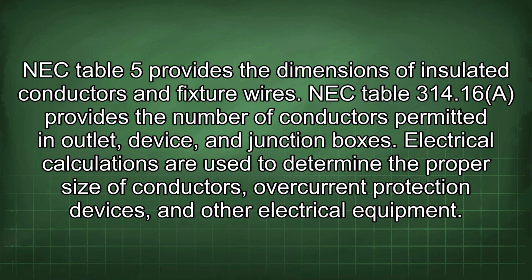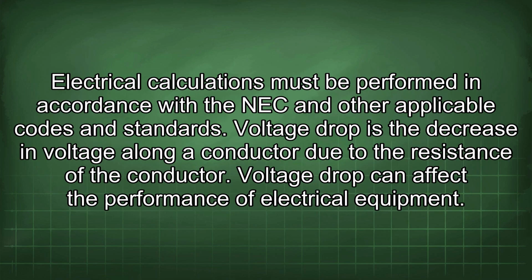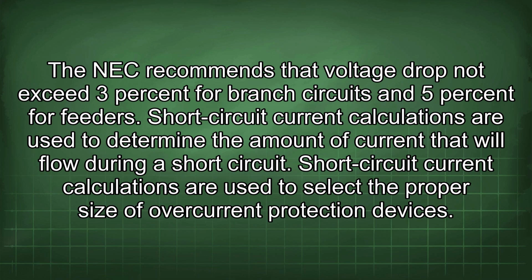Electrical calculations are used to determine the proper size of conductors, overcurrent protection devices, and other electrical equipment. Electrical calculations must be performed in accordance with the NEC and other applicable codes and standards. Voltage drop is the decrease in voltage along a conductor due to the resistance of the conductor. Voltage drop can affect the performance of electrical equipment. The NEC recommends that voltage drop not exceed 3% for branch circuits and 5% for feeders.